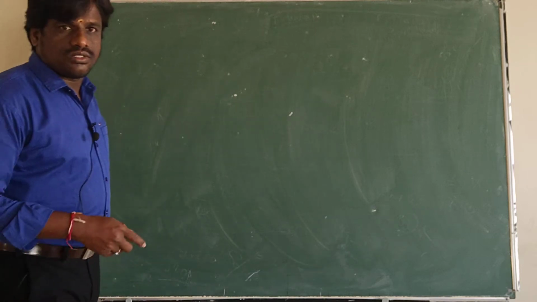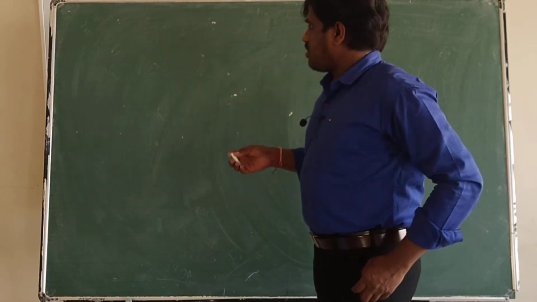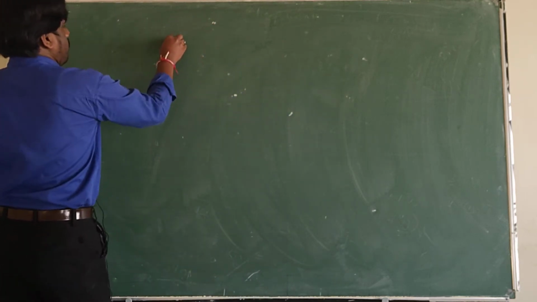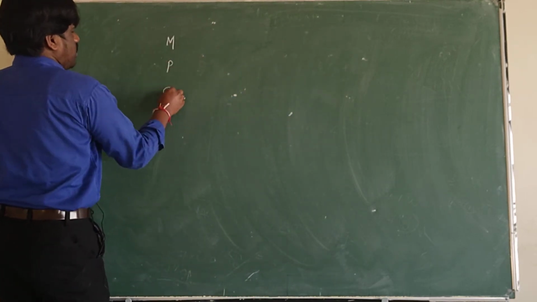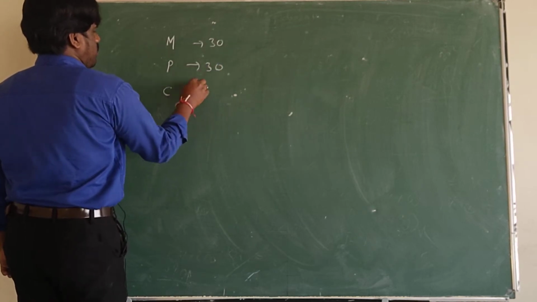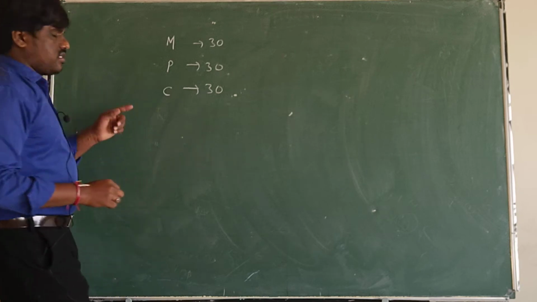So here, JEE Mains 2021. In this paper, you will have Maths, Physics, and Chemistry, 30 questions each. Maths 30, Physics 30, Chemistry 30.